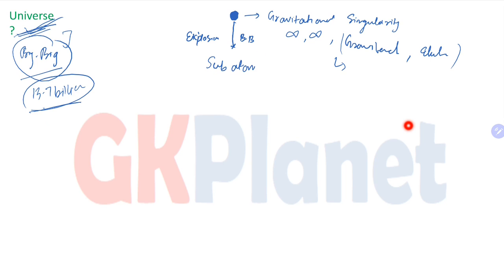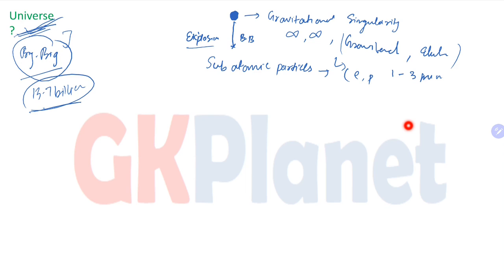subatomic particles. And what are subatomic particles? The particles inside the atom, the simplest form of particle, the tiny particles. The main examples are the electron, proton, neutron, positron, etc. These are the subatomic particles which were created just after the explosion. They were created within 1 to 3 minutes of this explosion.